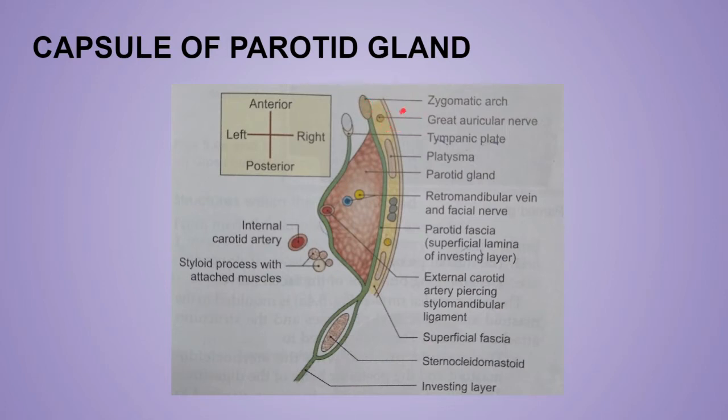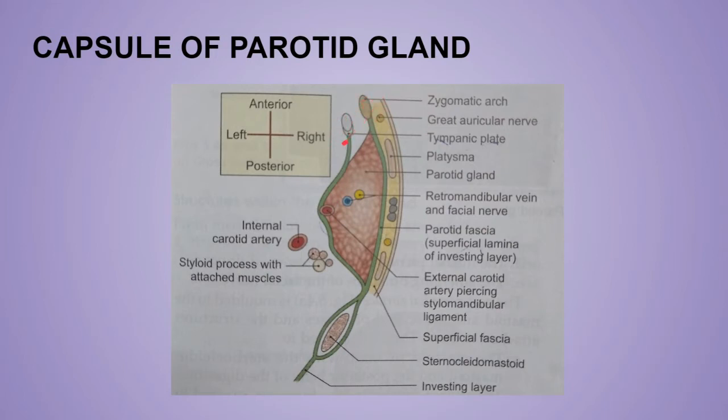The superficial lamina, the parotidomasseteric fascia, is thick and adherent to the gland, while the deep lamina is thin and is attached to the styloid process, the tympanic plate, and mainly the posterior border and the angle of the ramus of the mandible. Just remember the ramus of the mandible, tympanic plate, and styloid process: three things, while over here only the zygomatic arch.